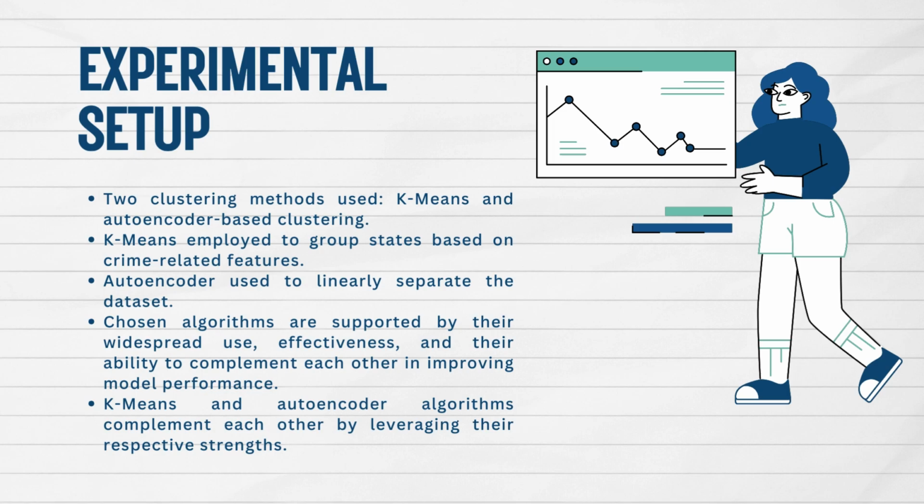K-means and autoencoder algorithms complement each other in clustering by leveraging their respective strengths. K-means is a centroid-based algorithm effective in partitioning data into clusters, but it may not handle nonlinear relationships well, so it needs autoencoders.